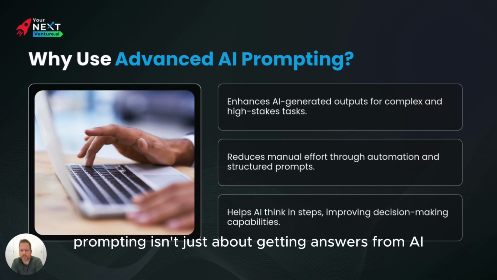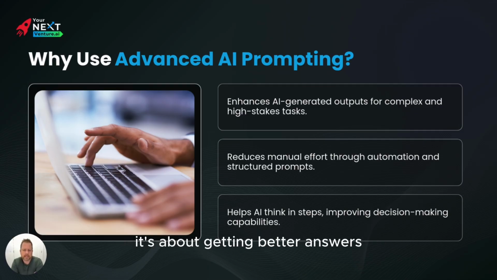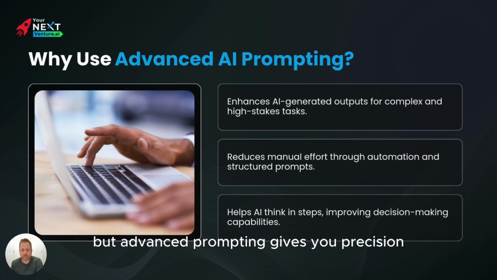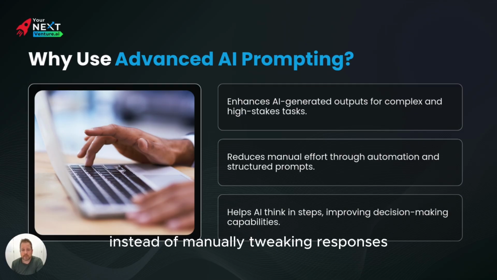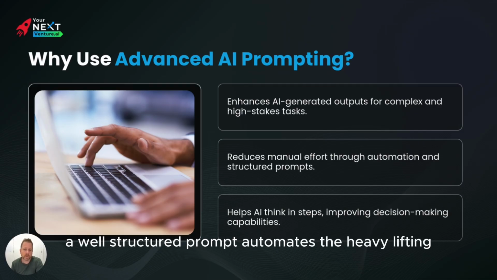Advanced prompting isn't just about getting answers from AI, it's about getting better answers, especially for high stakes work. So let's quickly break it down. First, it enhances AI outputs. Think of tasks where details matter, like drafting a legal contract or analyzing medical data. A vague prompt gets you vague results, but advanced prompting gives you precision. Second, it saves time. Instead of manually tweaking responses, a well structured prompt automates the heavy lifting.